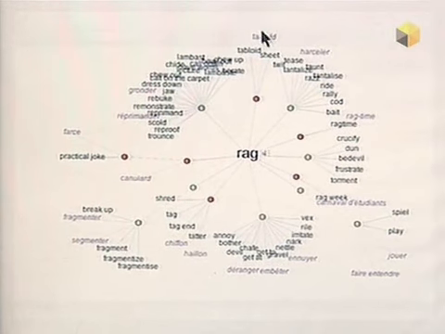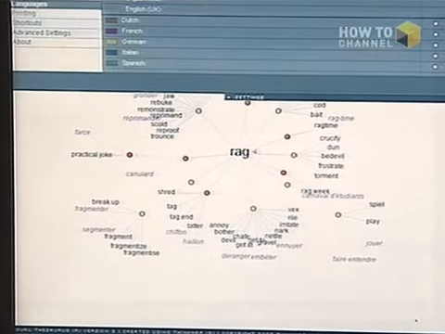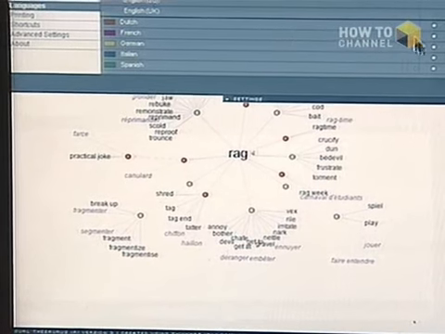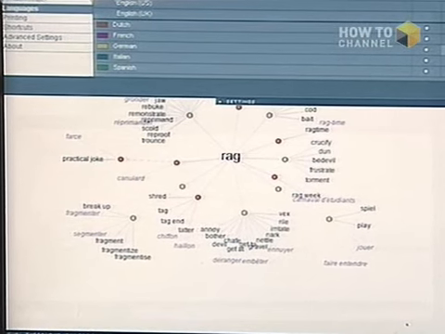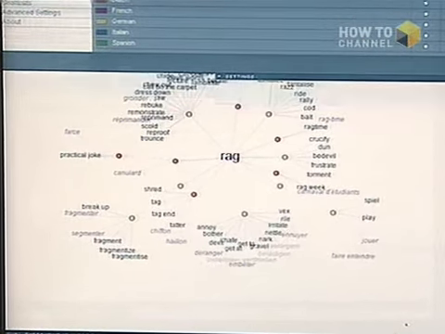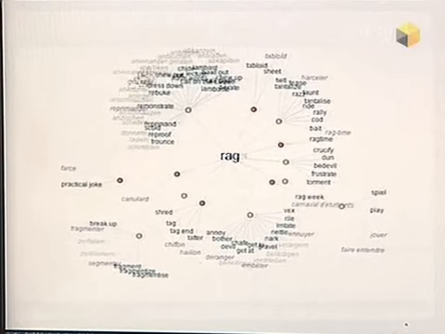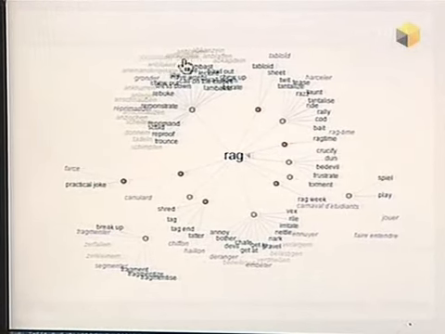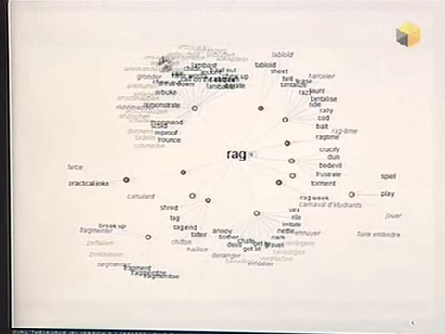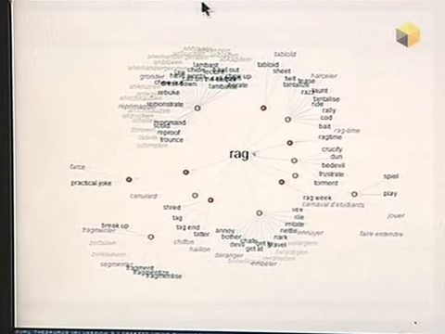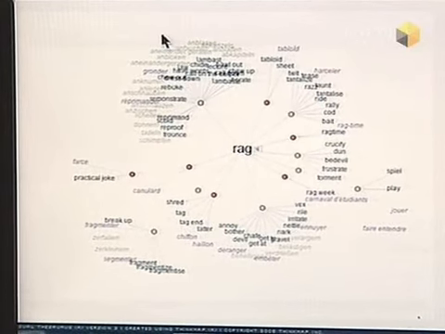Yeah, so that's the cool thing, is that when you go into the settings, we can go back into the settings. We can decide we also want to see German, so we'll click display, click apply, and there's a bunch of other settings you can do as well. And then all of the German definitions for rag come up all up here, and also in a different color as well. So you can see the functionality. There's tons that you can do in here. It's really, really handy. So neat.